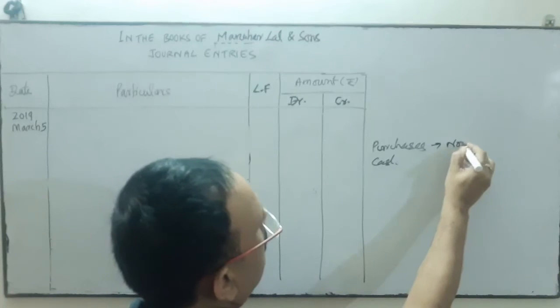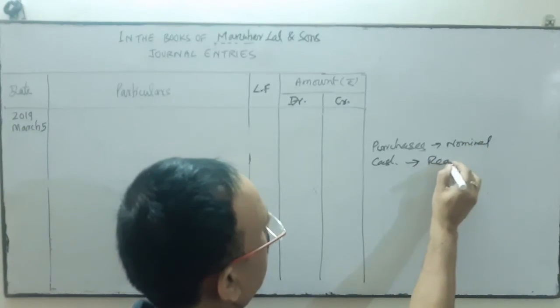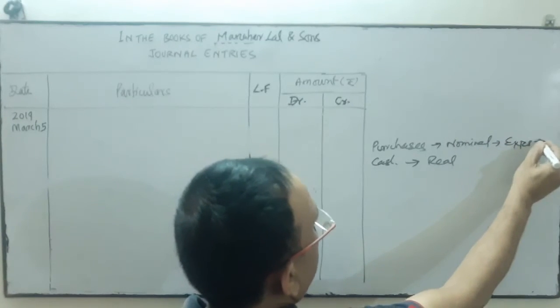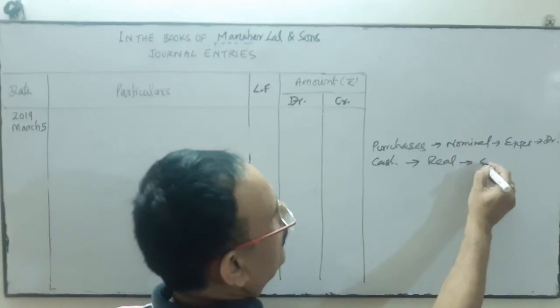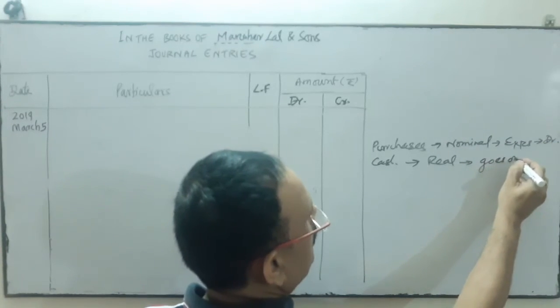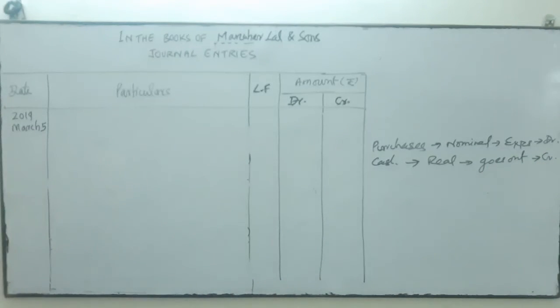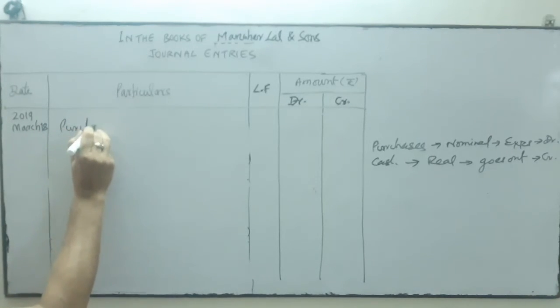Purchase is nominal and cash is real asset. Nominal as an expense is debited. All expenses and losses debit. Real: what goes out is credit. Cash goes out, that's why it is credited. So purchase account, you write the date over here, March. It is March 18. Purchase account debit.